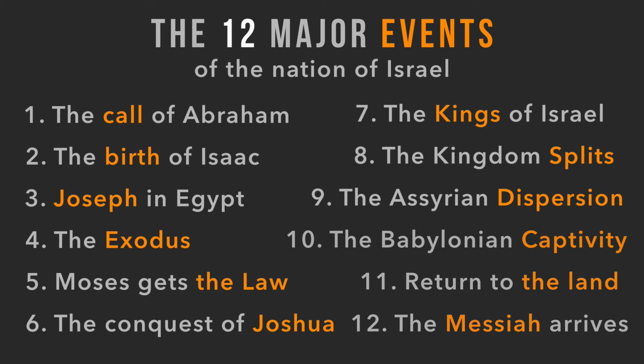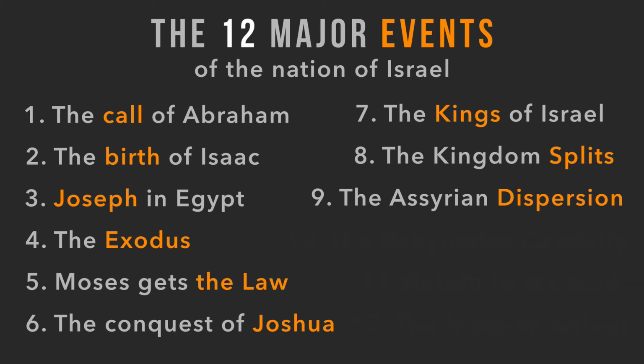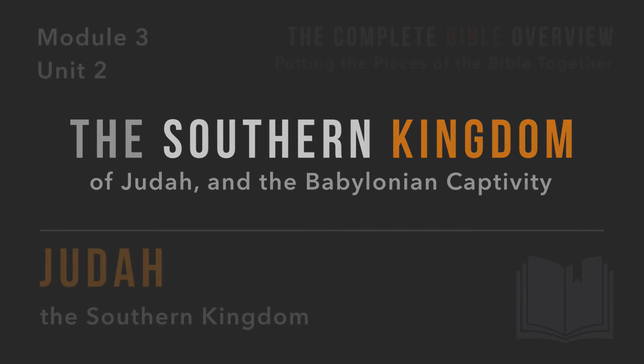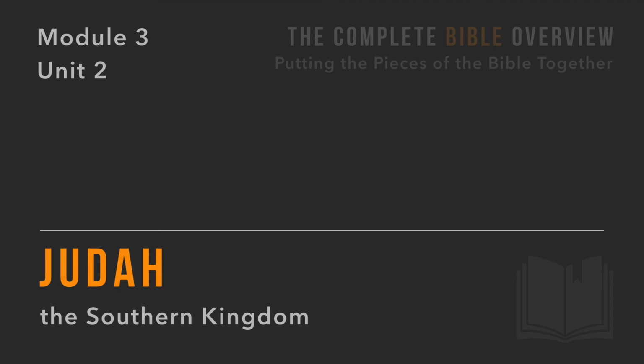But right now, here's where we're at. We're up to number 9 as we got to the Assyrian dispersion at the end of the previous module. And so now what we're going to do is rewind the timeline a little bit. We're going to focus just on the southern kingdom of Judah, and then we're going to also look at the Babylonian captivity. So as we begin this, let's take an overview of Judah, the southern kingdom, in Unit 2.